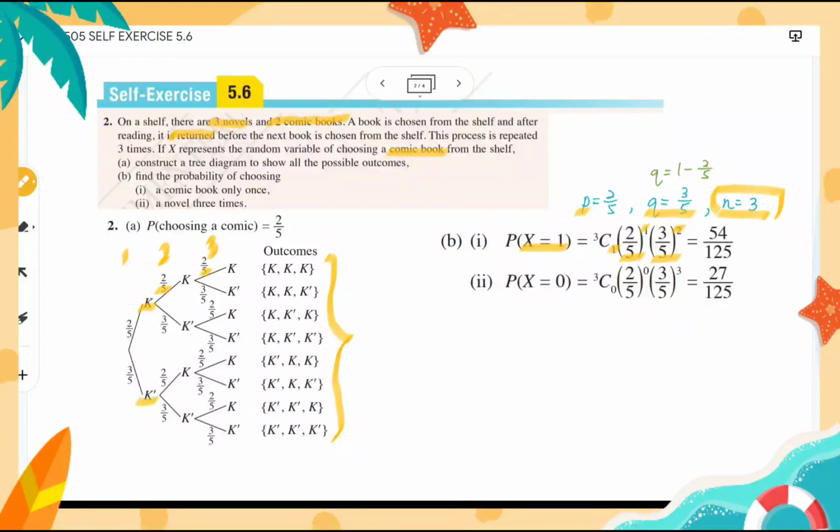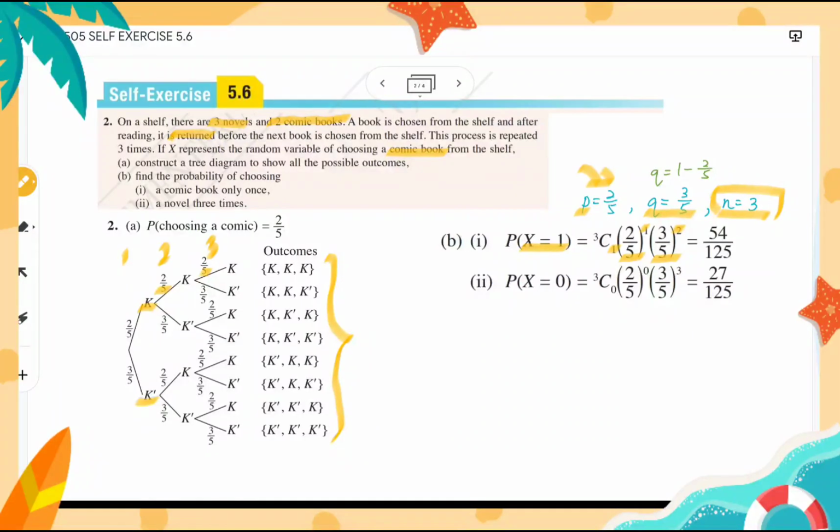A novel 3 times. If we are talking about novel, suddenly from comic book change to novel. So are we getting our comic books? No, right? So if we are sticking to this probability, P is the chance to get the comic book, which is 2 over 5.